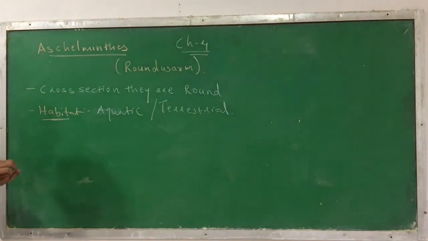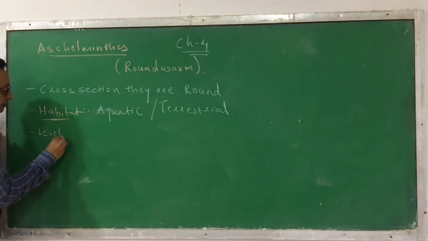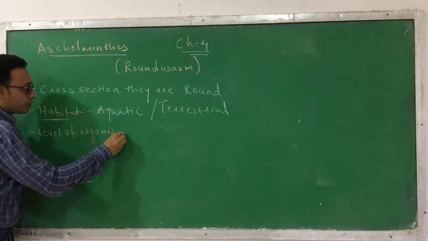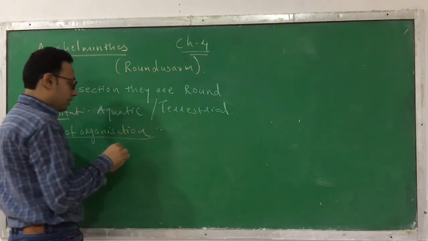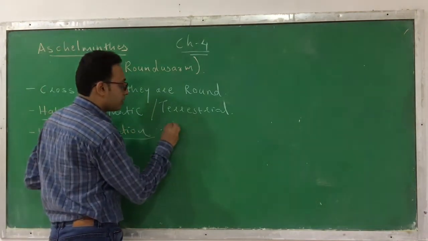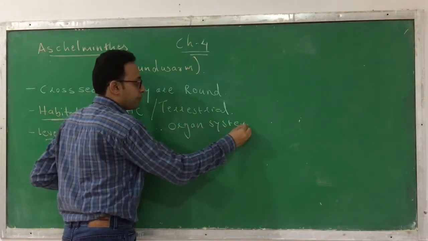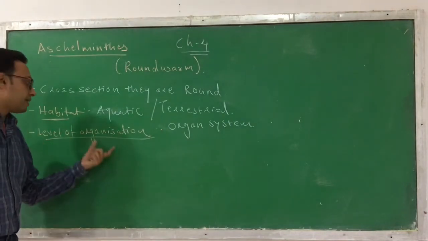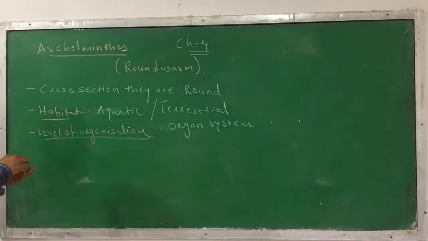Next, level of organization. Which level of organization is found in Aschelminthes? In Aschelminthes, the level of organization is organ system. In the previous one, Platyhelminthes, it is the organ level of organization, but in Aschelminthes the organ system level of organization is found.